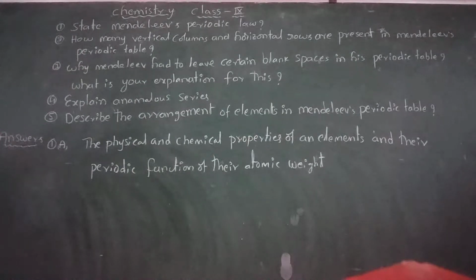The second question: how many vertical columns and horizontal rows are present in Mendeleev's periodic table?